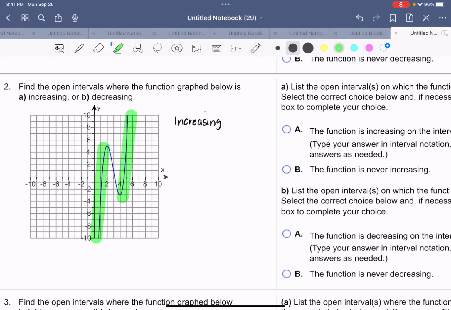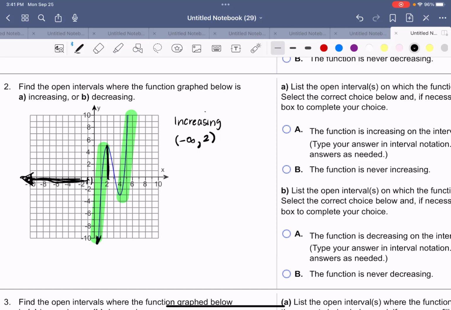But remember, I am using x values only. So from -infinity, it's not because the graph is going down here, it's because the x values are coming from this direction until I get to this x value. So negative infinity to 2, open interval.